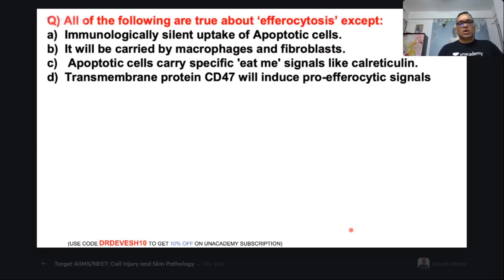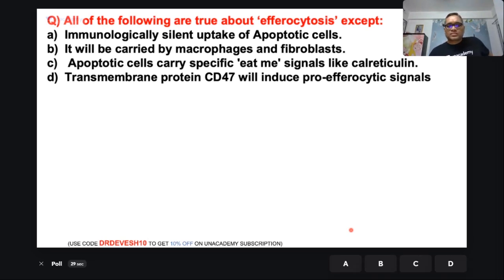So this is the question from the New Robbins, but something is from other areas also that I have taken. It is New Robbins plus above, right? But it may be asked in your exam. All of the following are true about efferocytosis except. All of the following are true except.